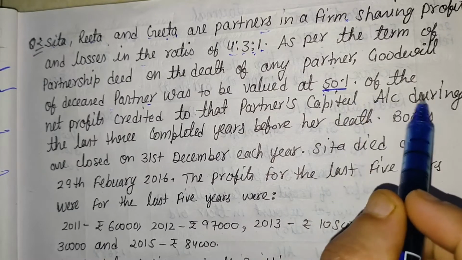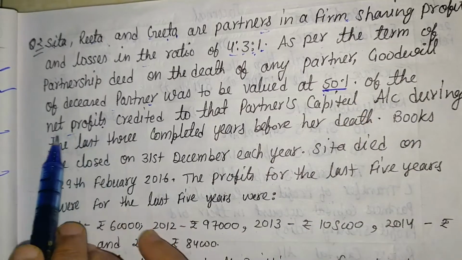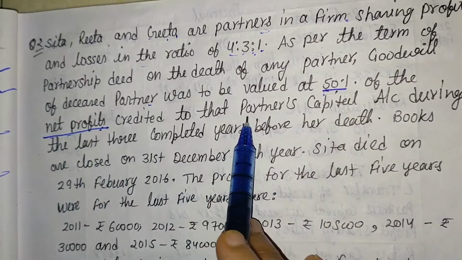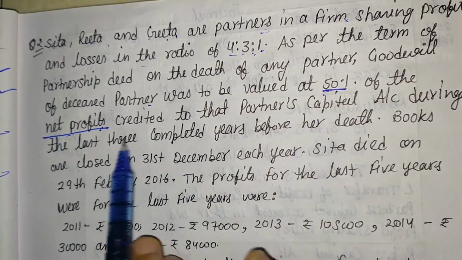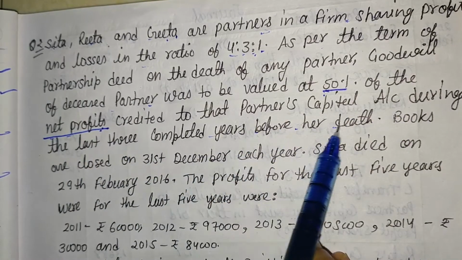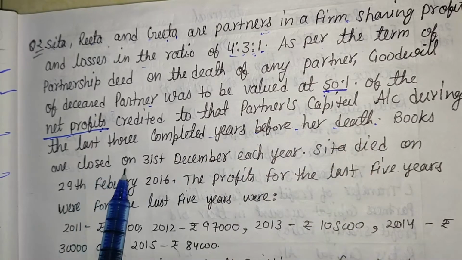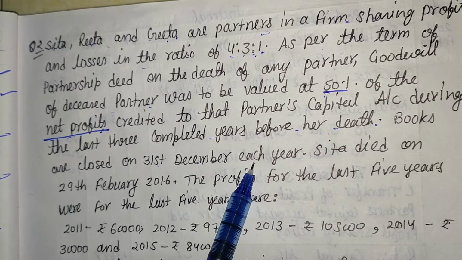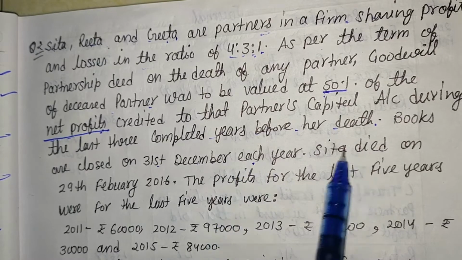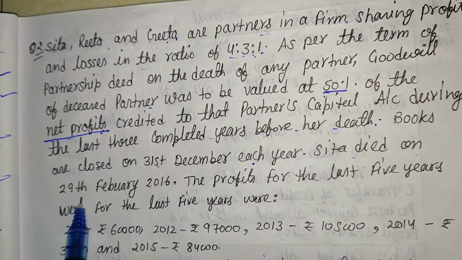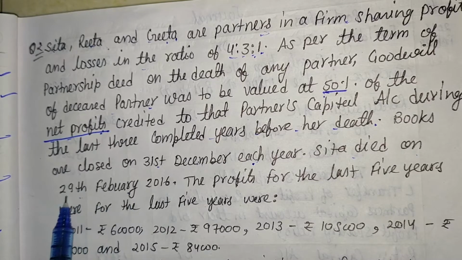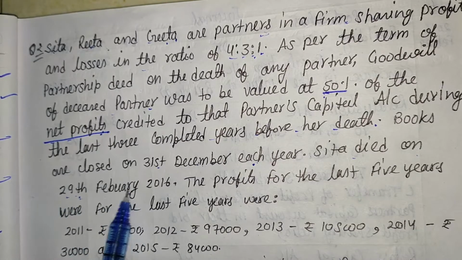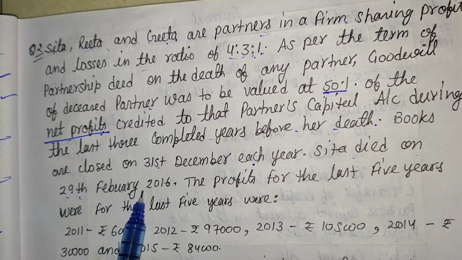That is an important point: of the net profit, not average profit, that is based on net profit, credited to the partner's capital account during the last 3 completed years before her death. Books are closed on 31st December each year, that is calendar year, not the accounting year. Sita died on 29th Feb. 29th Feb is the last date of February, so no problem arises.